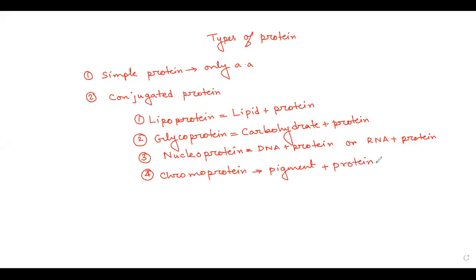It can be called a chromoprotein also. It can be called a metalloprotein also. Both of them are applicable because in case of hemoglobin or hemocyanin, which is the blue colored pigment present in prawns and others, that's why their blood color is not red.